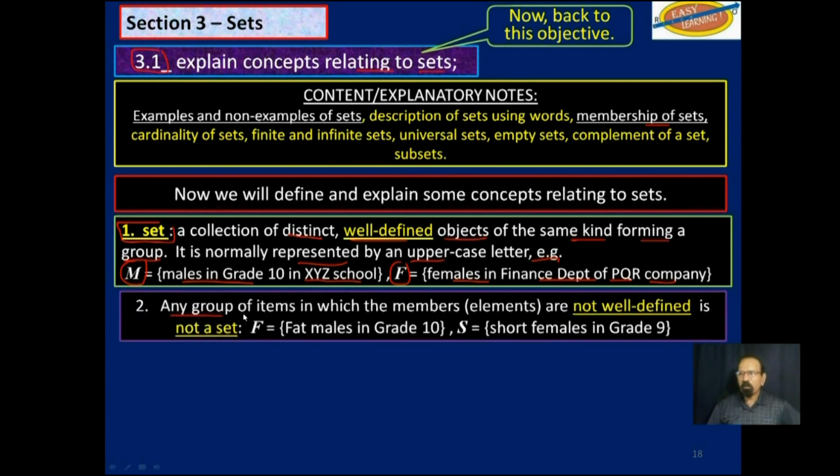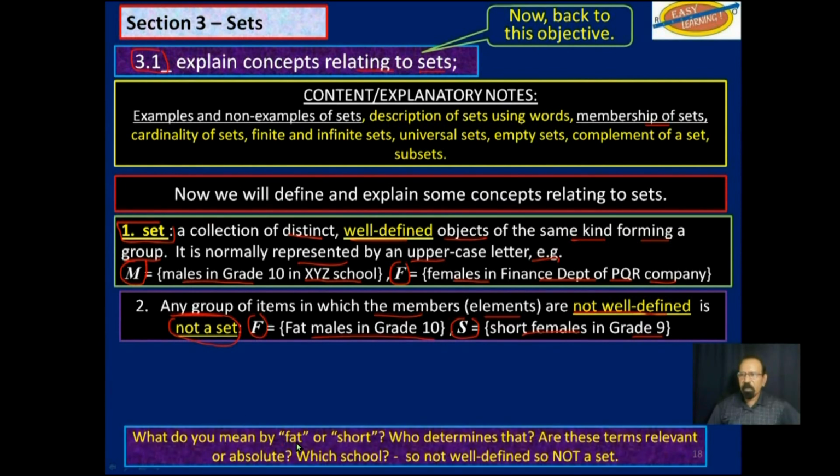Now, any group of items in which the members or the elements are not well defined is a non-set, or is not a set. For example, if I say F is a set of fat males in grade 10, or if I were to say S is a set of short females in grade 9, here are some questions you need to ask because it's not well defined.